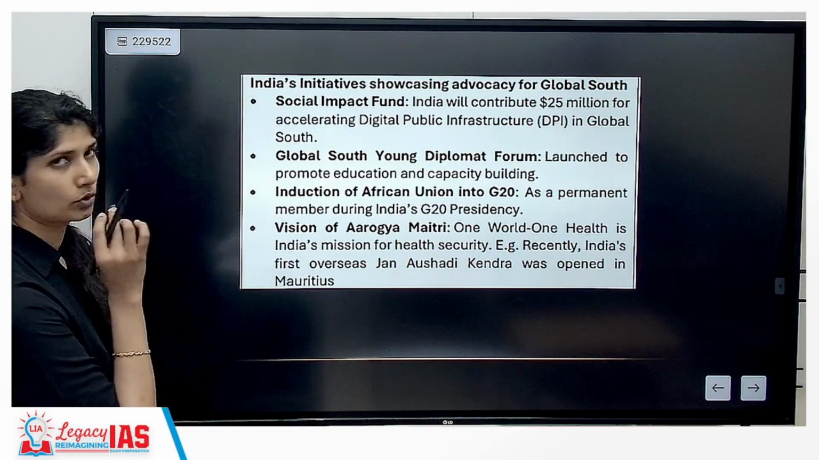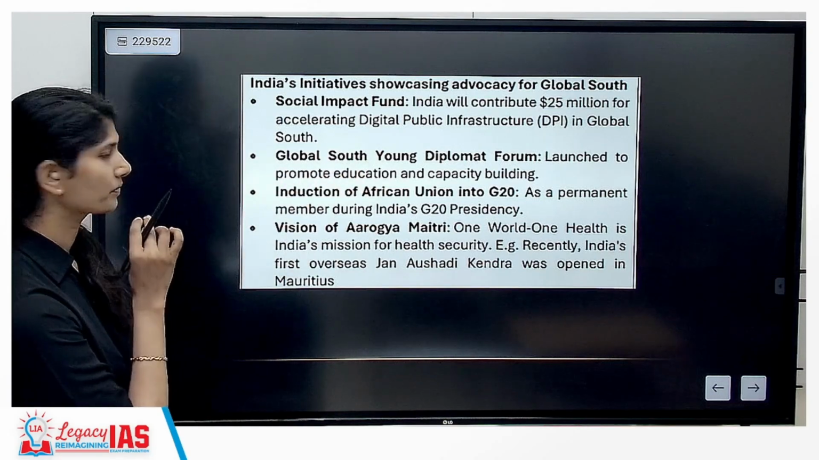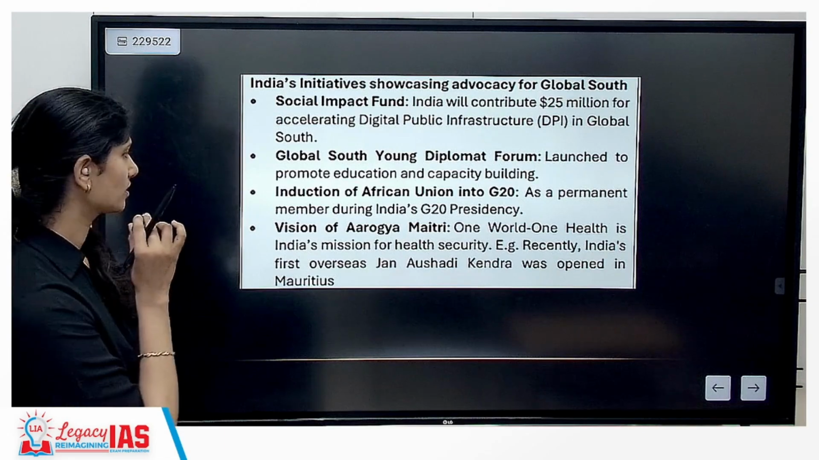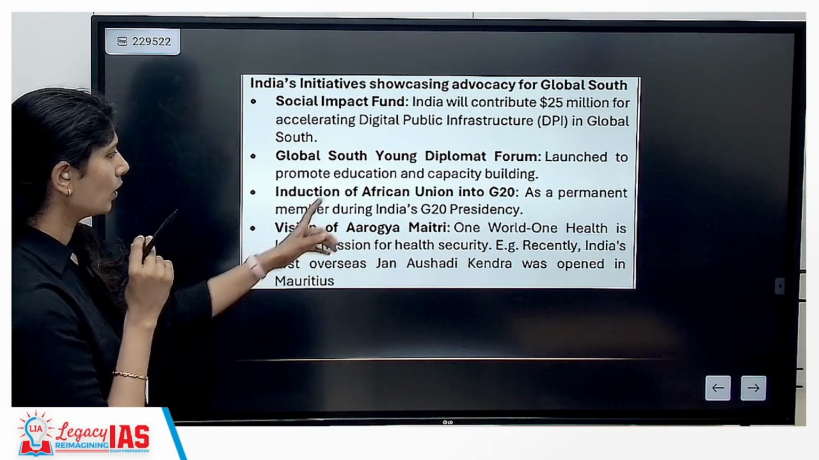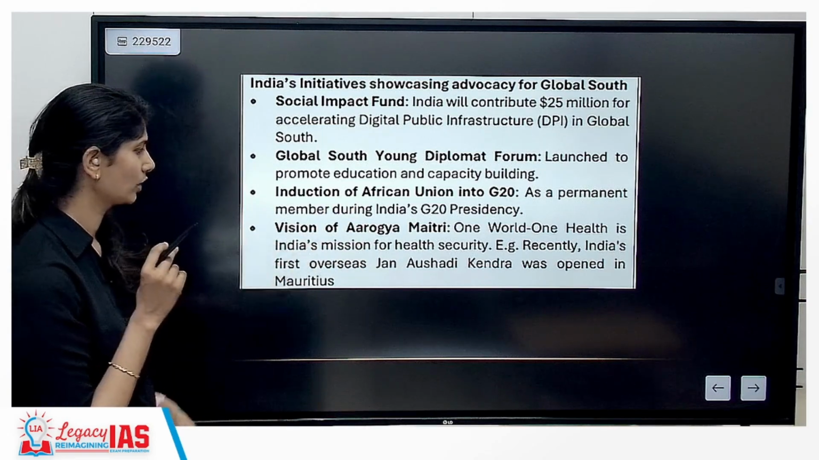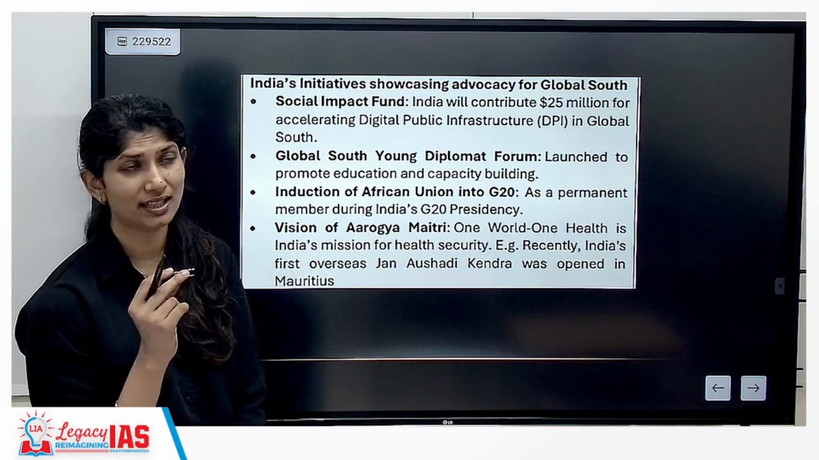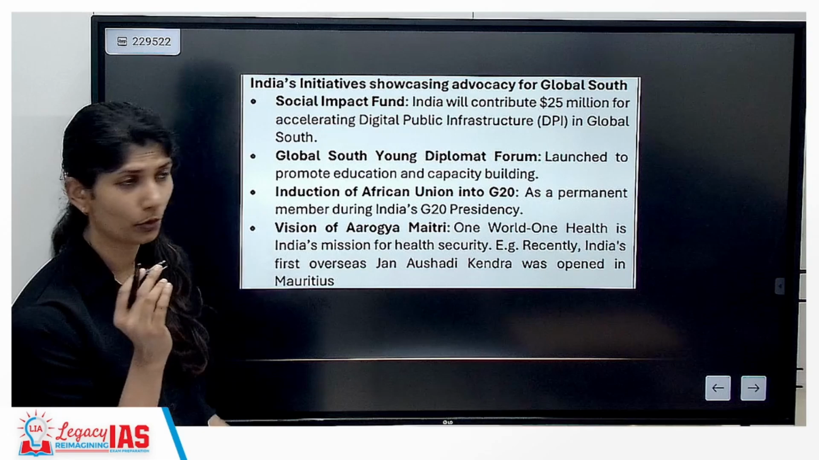A few things to know from a previous perspective: the Global South Young Diplomats Forum, which is for education and capacity building. The Arogya Maitri mission, One World, One Health, is for health security, and we have also started Janaushadhi Kendras. For example, a Janaushadhi Kendra was started in Mauritius.